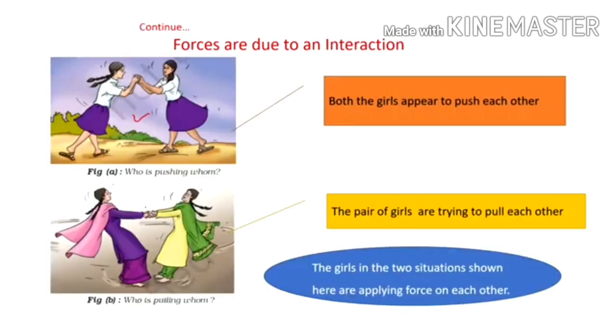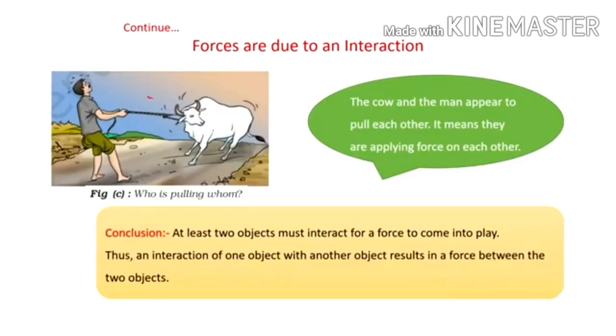Now the next example: in the first diagram, both the girls appear to push each other and in the second one they are trying to pull each other. So the girls in both situations shown here are applying force on each other. Who is pushing whom and who is pulling whom? Can you give its answer now? I hope not. Now in this figure, the cow and the man appear to pull each other.